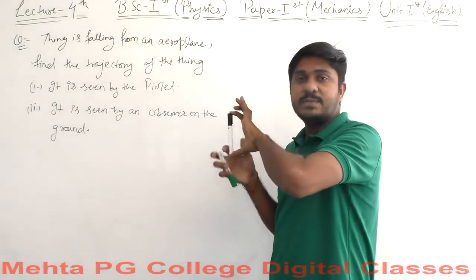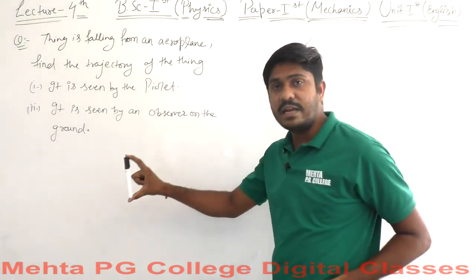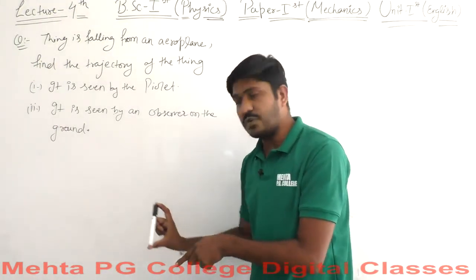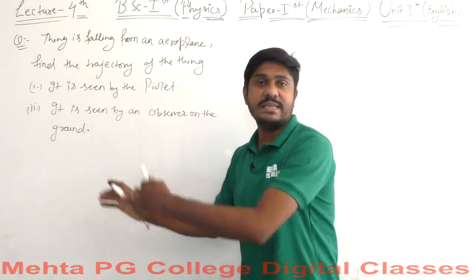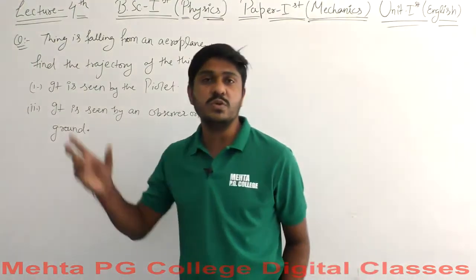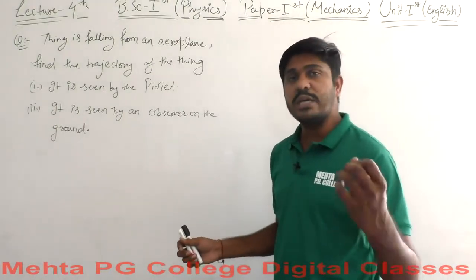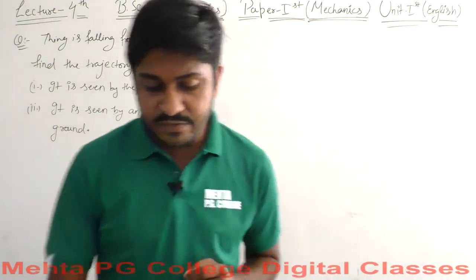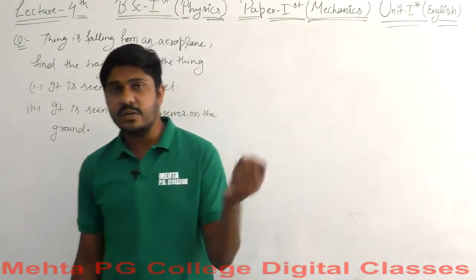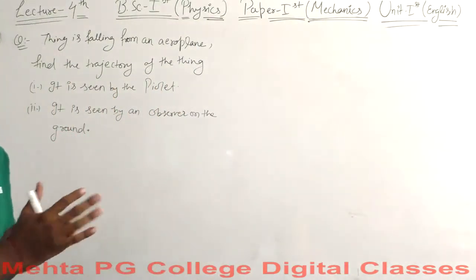As this particle has some sort of momentum, it will move along the path and fall down in this way. The particle falls after covering some distance. So let's find out how these things will appear to the pilot, and how the thing will appear to a man who is standing on the ground. Beginning with the example, we will go for the mathematical expressions and see what happens here.